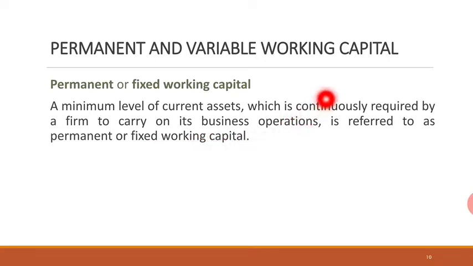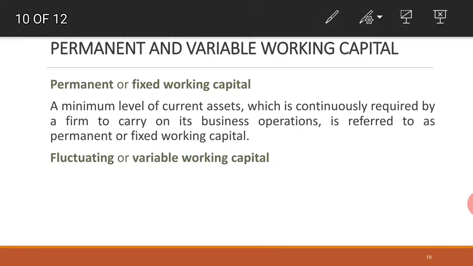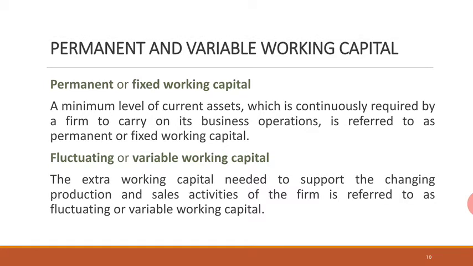So whether you are producing at a high rate or at a low rate, a minimum level of current assets will be required for the business, and that minimum level of current assets is called permanent or fixed working capital. Next is fluctuating or variable working capital. What is this? It is the extra working capital needed to support the changing production and sales activity of the firm. So when your production increases, you need more working capital. That is represented by fluctuating or variable working capital.